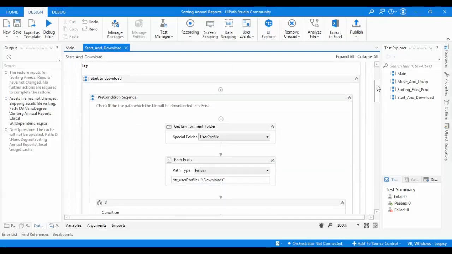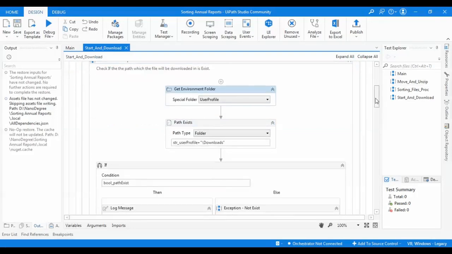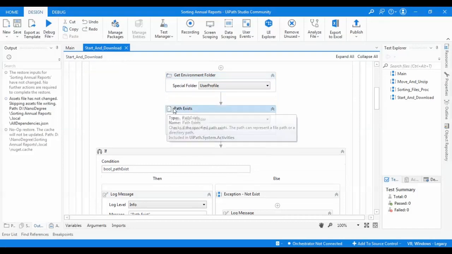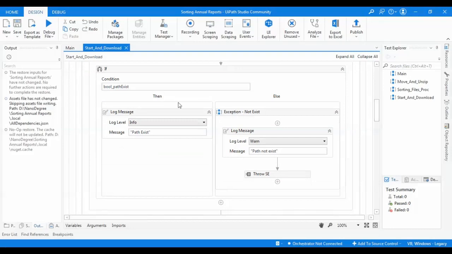I am starting by getting the environment of the user profile, and then I construct the downloads folder and get it in a boolean for the path exists. To check the precondition and make sure that the path already exists, I have a log message, or if it does not, it will throw an exception.